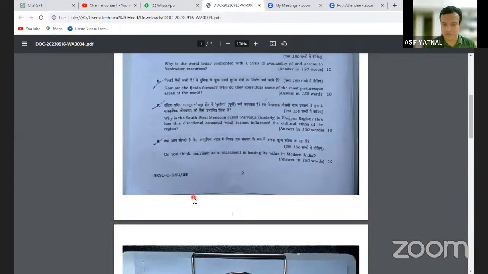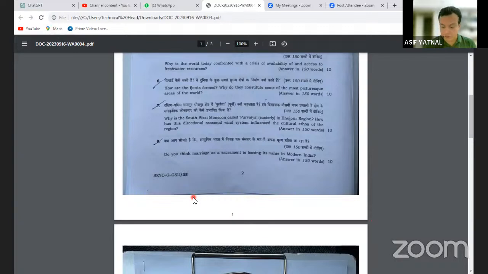Am I audible? The next question, to write the answer of this question you need to have experience. The question is, do you think marriage as a sacrament is losing its value in modern India? Of course, this question you could write by your observation. Effects of globalization on Indian society.